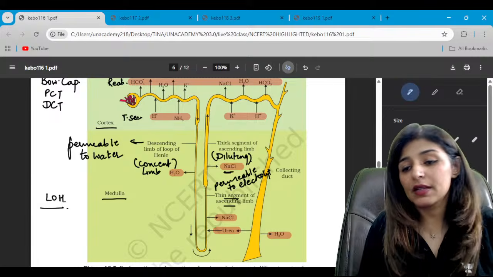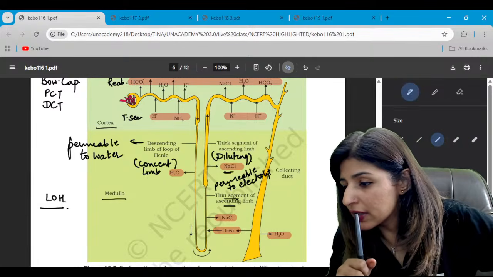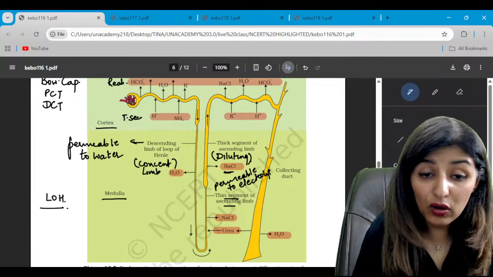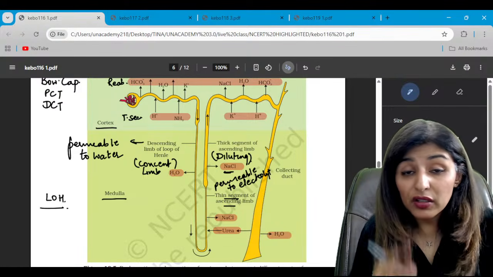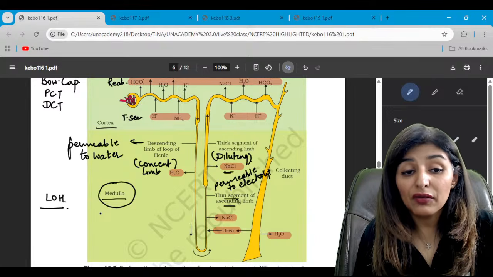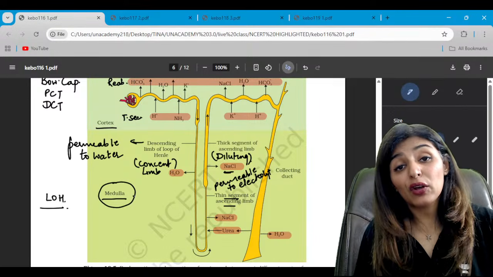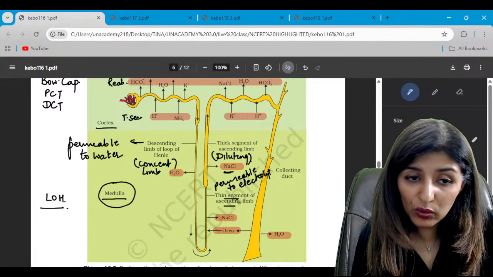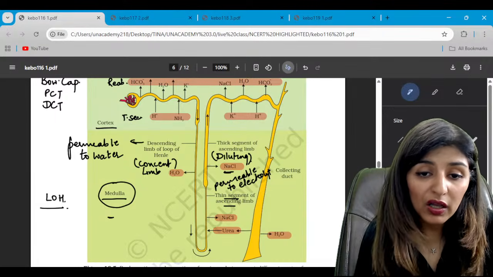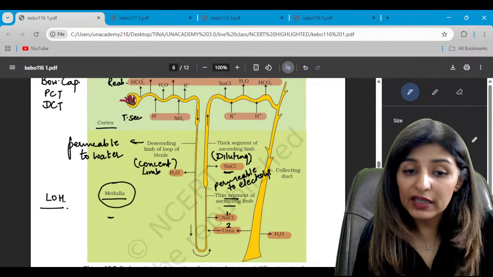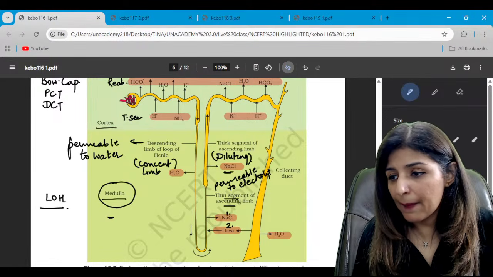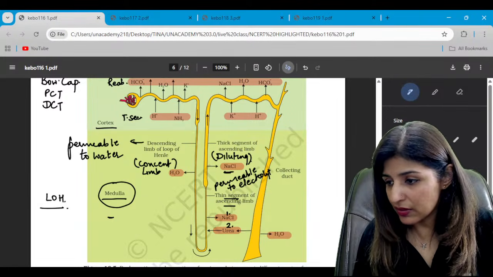Concentrating limb. Is that clear? Please let me know all these points are clear. Yes? And also, do you see which are the two main components in medulla which are resulting in development of osmolarity? What are the two chemicals which help in development of osmolarity as you go deeper into the medulla? One is sodium chloride and second is urea. These two help in the generation of higher concentration, right?